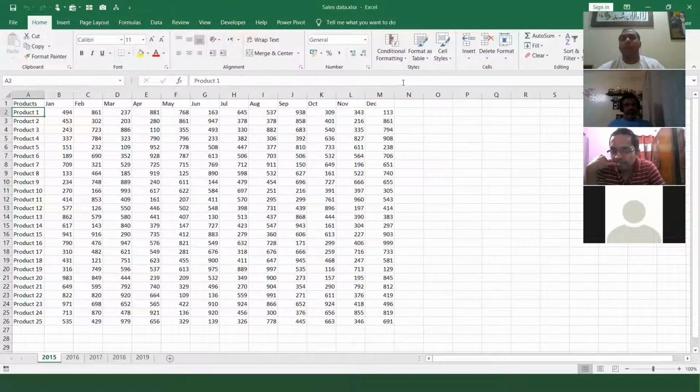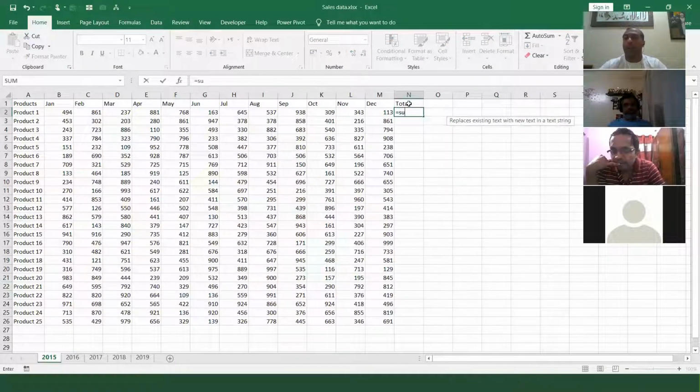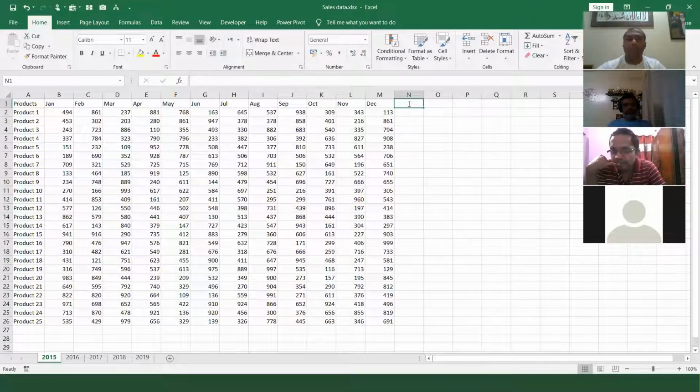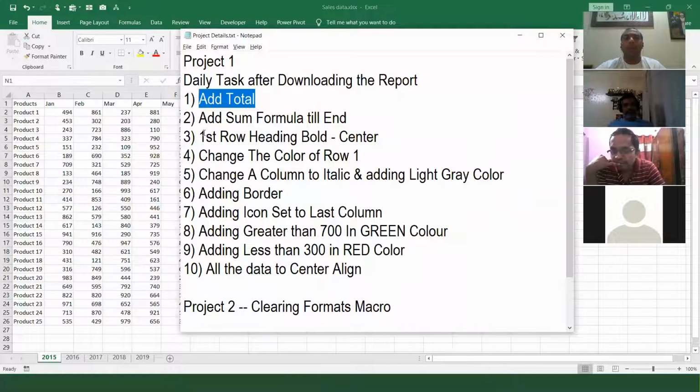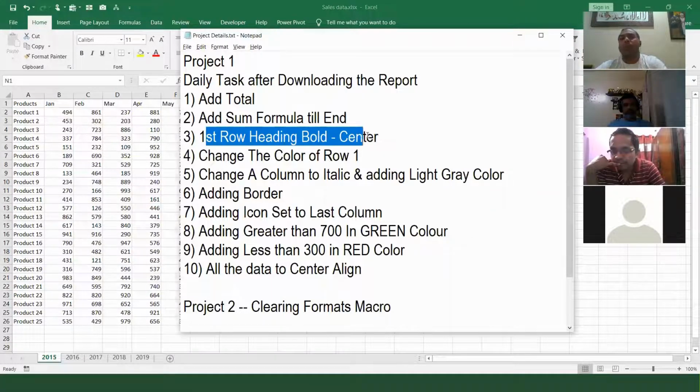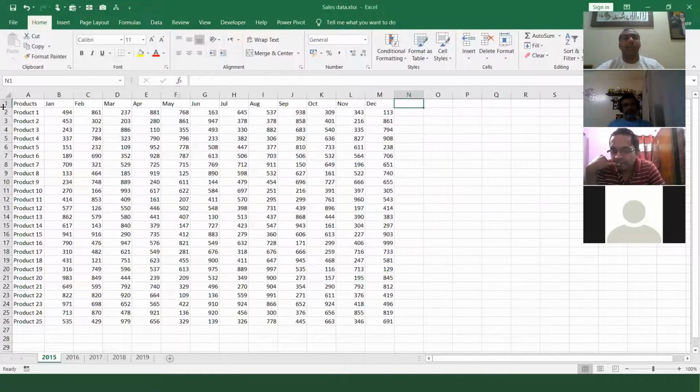Now, after downloading the sheet, friends, the first step is you add a total. Where do you add a total? You add a total over here. You type total manually and put in a formula. Every time you do this, you color the first row. The first row heading should be bold. Your company's standard says the heading should always be bold. Just an example I'm giving. Your work will be different. You will record different steps.